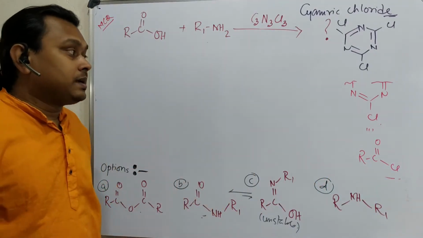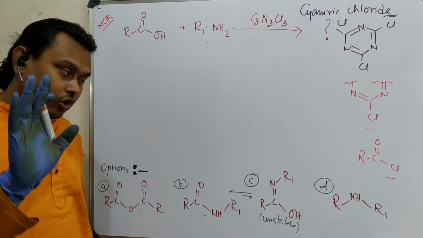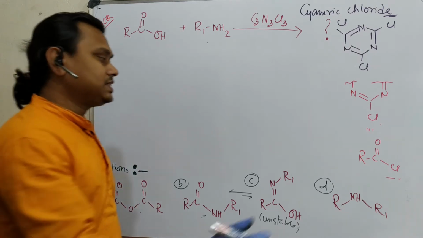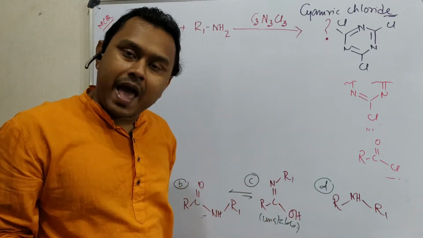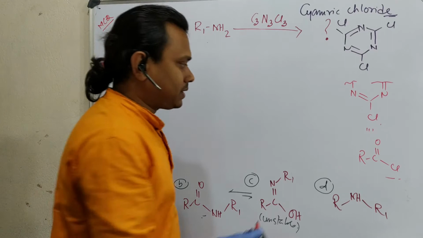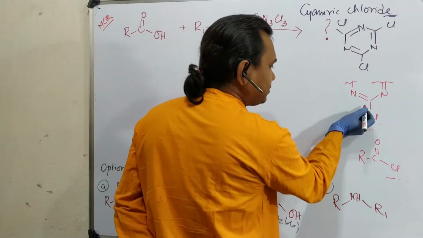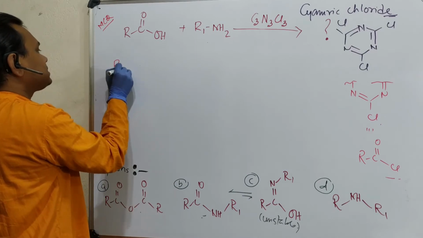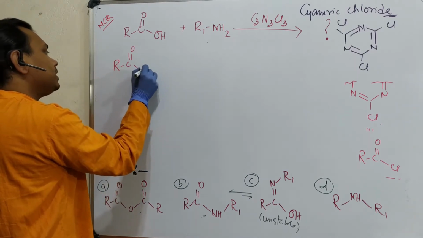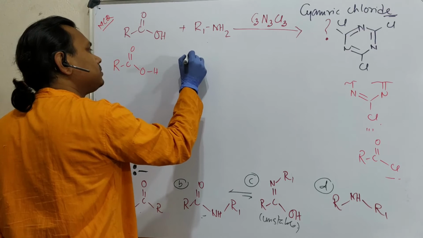But this is relatively more active compared to a simple acid chloride. Now, if you react an acid with an acid chloride, what is the product? For example, if you react RCOOH plus cyanuric chloride.